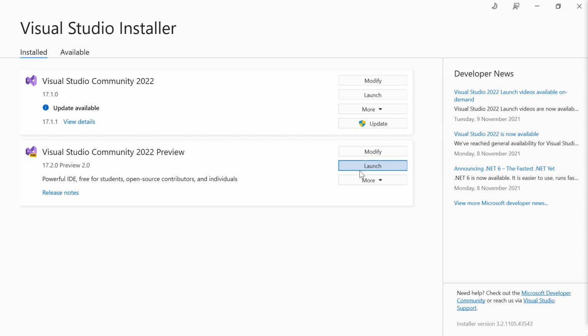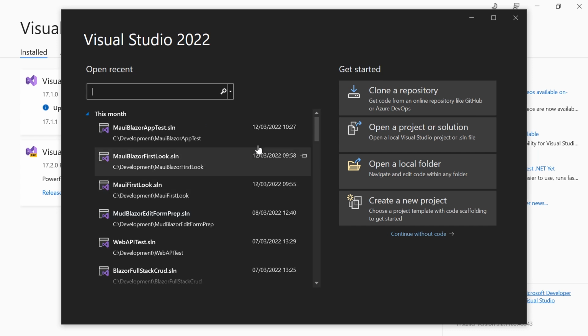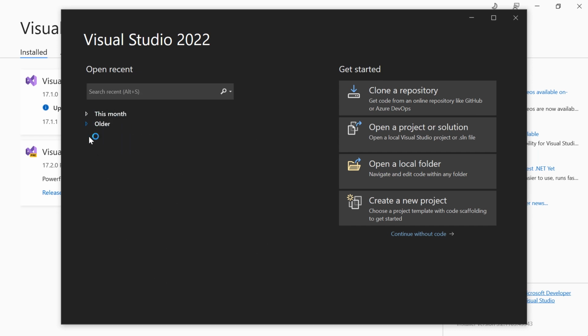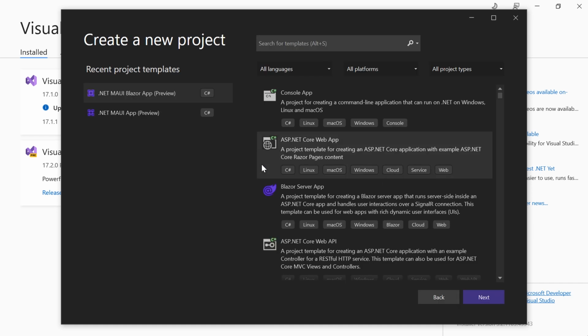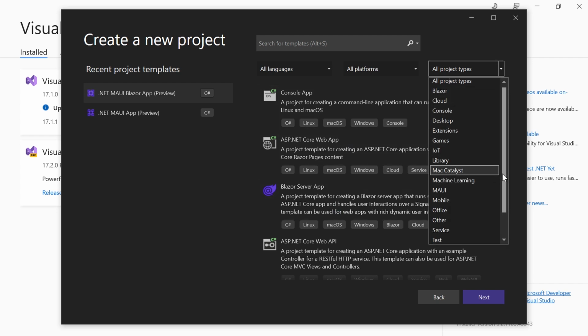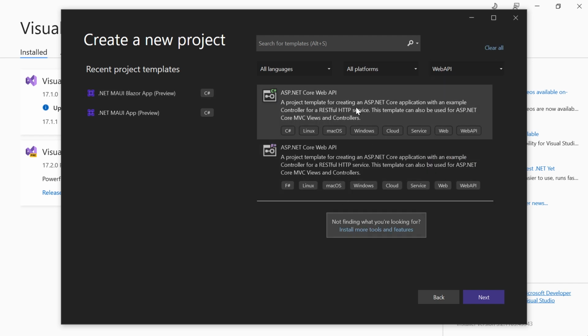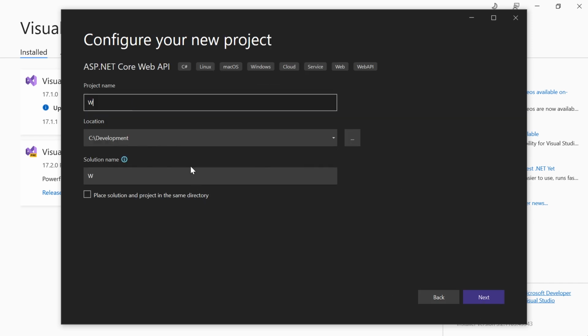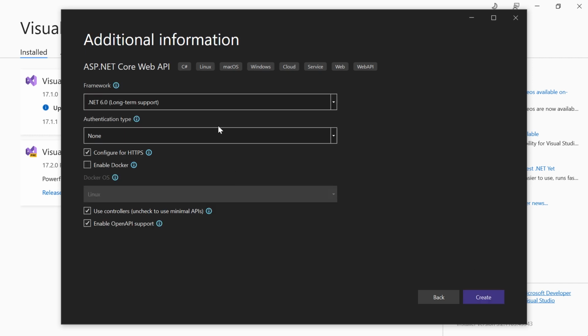But still, let's just launch the Visual Studio Preview Edition now here. And we close all these older projects. Let's create a new project now. And what I want to create is a web API, so we can also filter this by web API, the C# one, please. Hit next. We call this web API .NET 7 preview, long name, but still this should work.